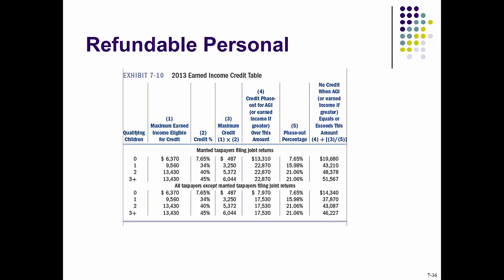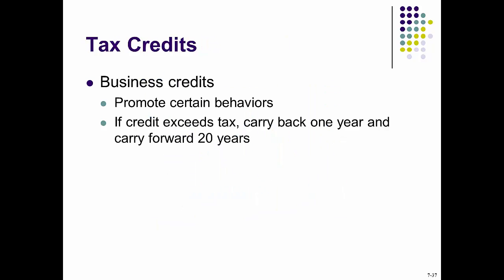And also, there are other refundable personal credits, for example, the partial tax credit and child tax credit. Number two, excess FICA withholding, and also tax withholding on wages and estimated tax payments. The excess FICA withholding will happen when an individual has worked for more than one employer, and each employer will take the amount of deduction based on the tax rate of FICA. So a person is only allowed to pay so much FICA in a year, so any excess will be refunded to the taxpayer.